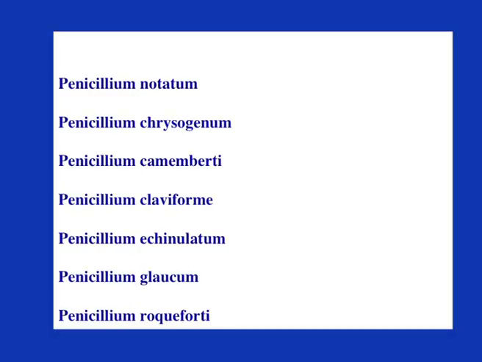In this genus a number of species are reported, and a few members are given below: Penicillium notatum, Penicillium chrysogenum, Penicillium camemberti, Penicillium claviforme, Penicillium aculeatum and Penicillium glaucum. These are a few useful species of Penicillium.